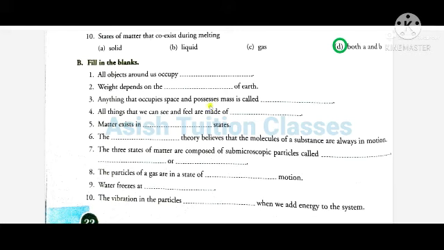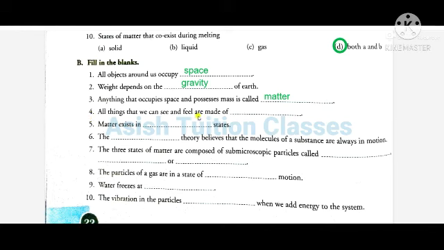Number 2. Weight depends on the gravity of the earth. Here it will be gravity. Number 3. Anything that occupies space and possesses mass is called matter.